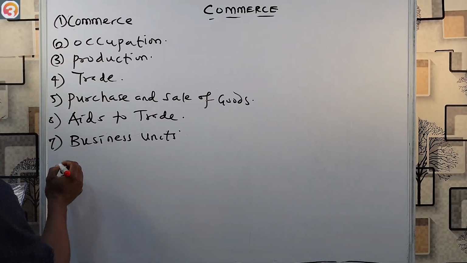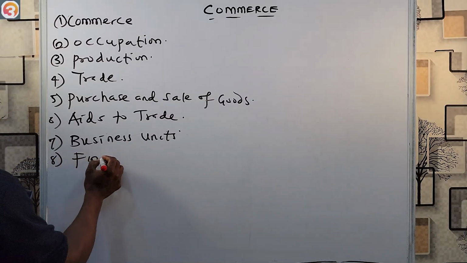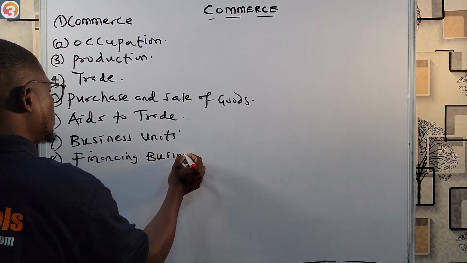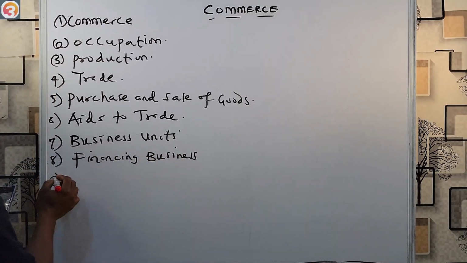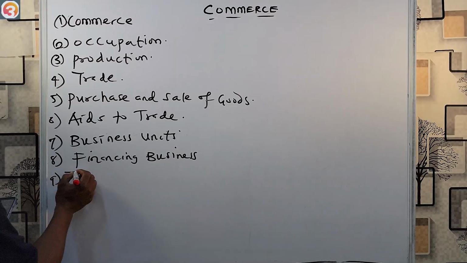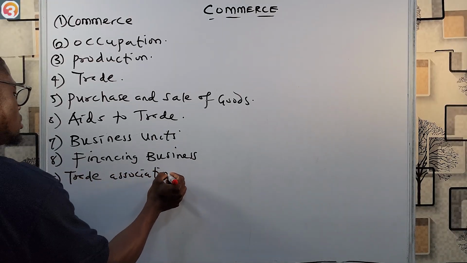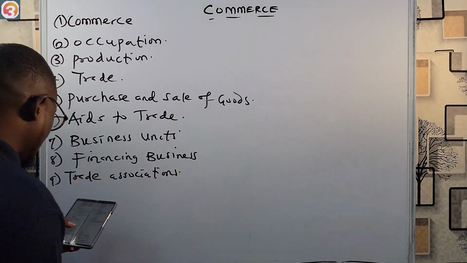Then number 8, look at financing business. Then number 9, we'll look at trade associations. Then number 10, we'll look at money.